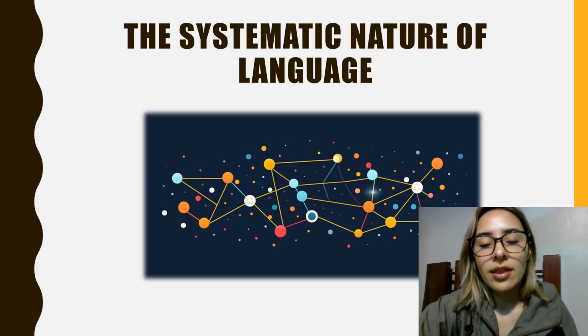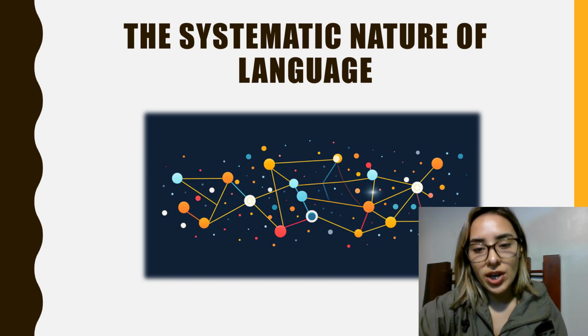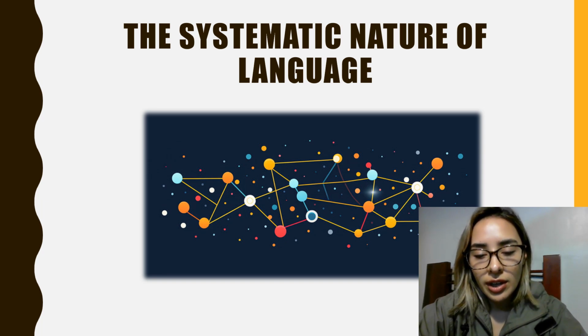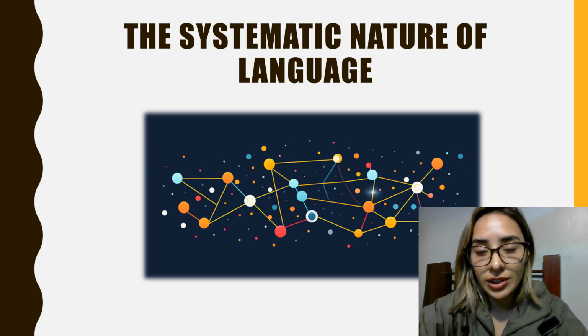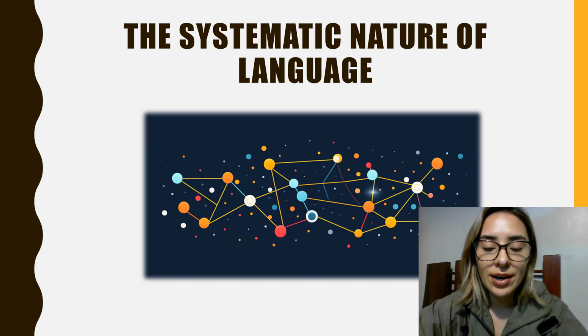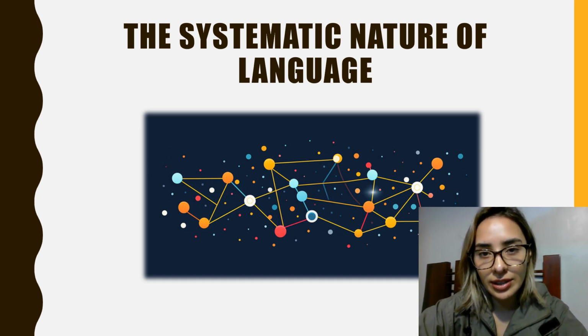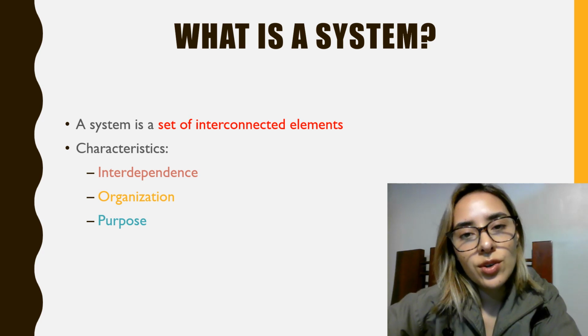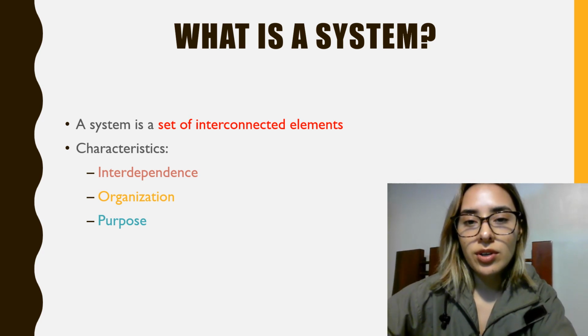Okay. The systematic nature of language. I chose this particular image because it shows interconnected knots that symbolize the different elements present in language. So to begin with the presentation, I'm going to start with a question.